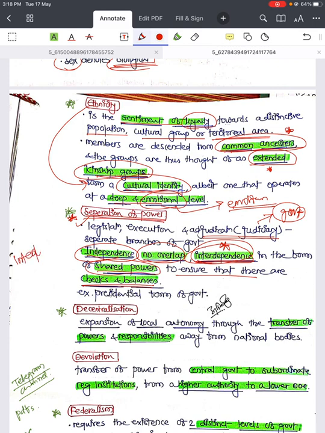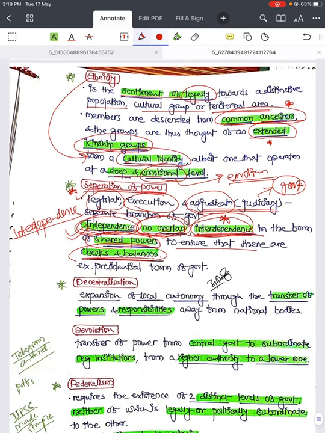There is interdependence, but there is no overlap. That means it will not be common features. Some of the functions will not be the same. There is no overlap, and there is independence. They will work independently, but they will have some interdependence to have checks and balances. And it is mostly in the presidential form of government, that is the US government, right?